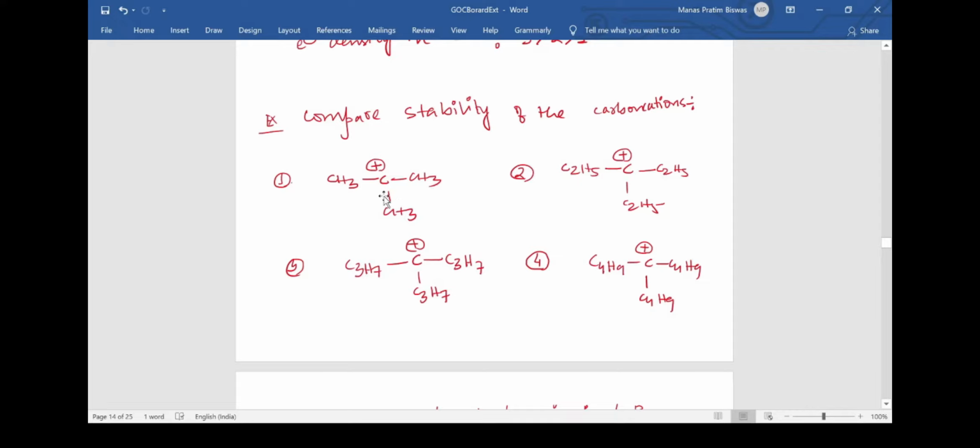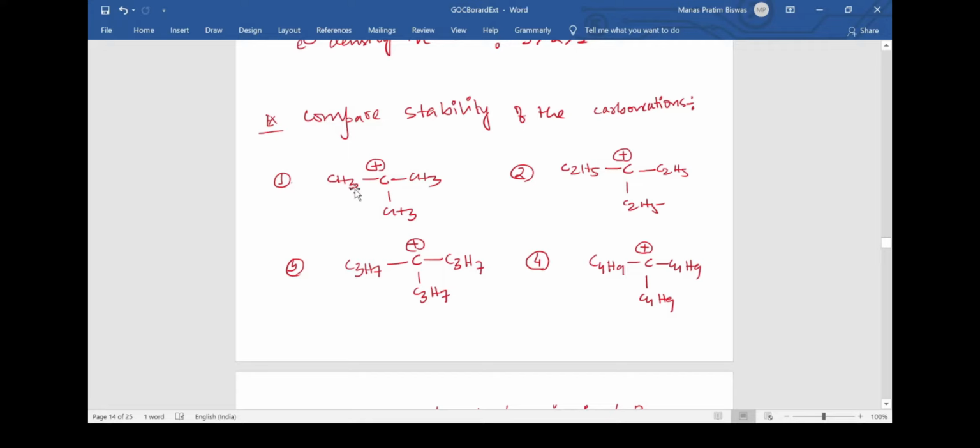Why? Because it is charged, and obviously charged species can never be stable unless they become neutral, or they find some other charge to bind with them and become neutral as a whole, like they exist as plus and minus, for example in a crystal lattice as Na plus Cl minus. So this charge needs to be stabilized. How is it going to be stabilized? By some electronic effects. So here there is no chance of resonance because there is no double bond or negative charge. I've already given you the list of items to identify if resonance is happening or not. So now resonance is ruled out, so we are left with hyperconjugation and inductive effect.